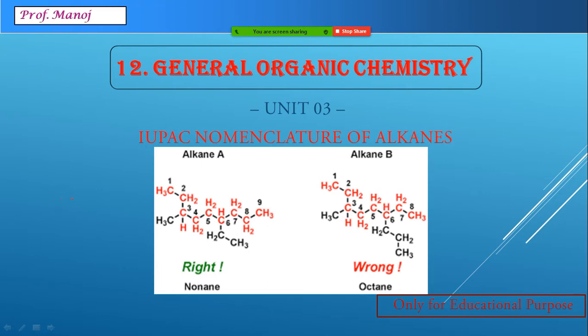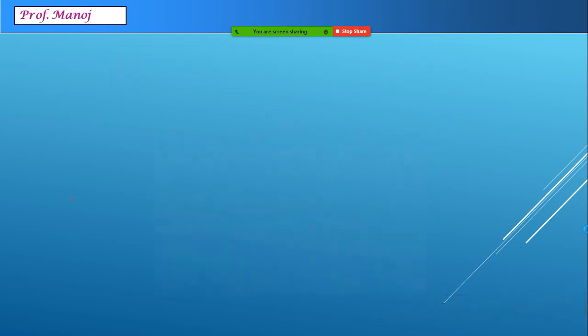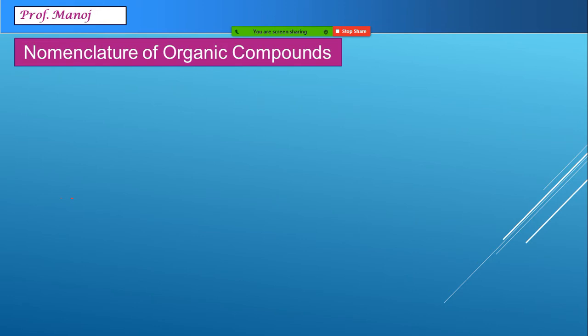Hello everyone. We will be starting today learning about the IUPAC nomenclature of organic chemistry, under which we will be doing the first section about IUPAC nomenclature of alkenes. When we come to the term nomenclature, the word nomenclature means giving a name, assigning a name to a particular compound.